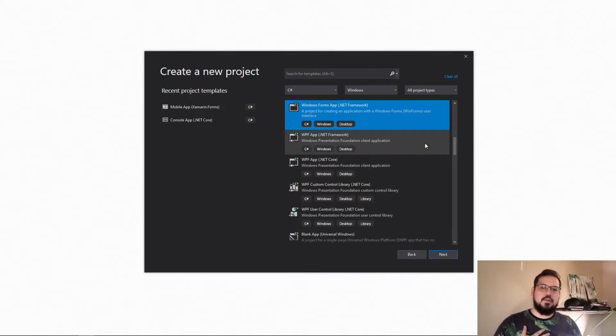So personally, I would like to stick with WPF apps. If you would like me to go over Windows Forms, we can absolutely do that. They are simple to get up. Actually, you know what? Forget it. We're going to do a Windows Forms app because it's simple, it's straightforward. We'll cover WPF in another video and some of the comparisons and contrasts there.